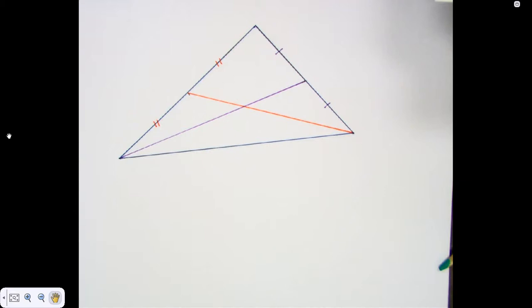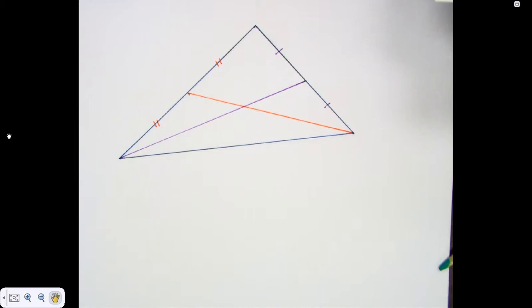Now, why do you think I didn't draw the third tick mark? Why did I not need to draw that? I need to draw the third median. Why do you think I don't need to measure and see where the middle of the third side is? What did we learn about last section?